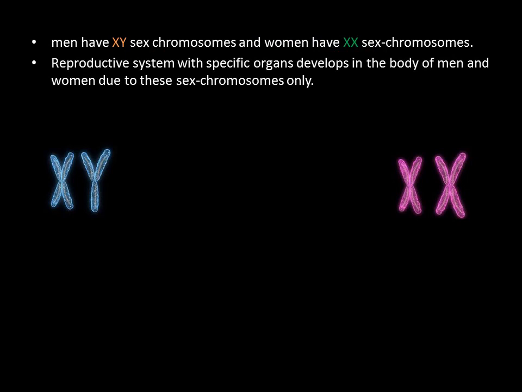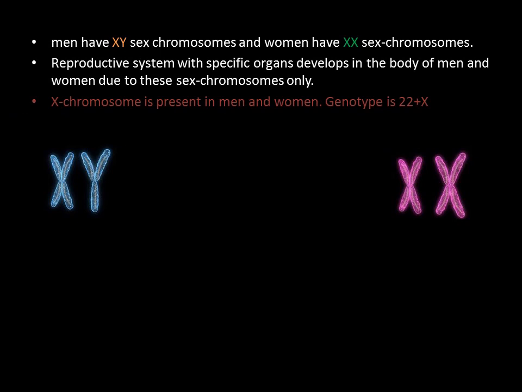So based on these sex chromosomes, reproductive systems are decided in human beings. Reproductive system with specific organs develops in the body of men and women due to these sex chromosomes. Because of XY there is a particular type of reproductive system in men, and because of XX there is a particular set of organs which are different from men.